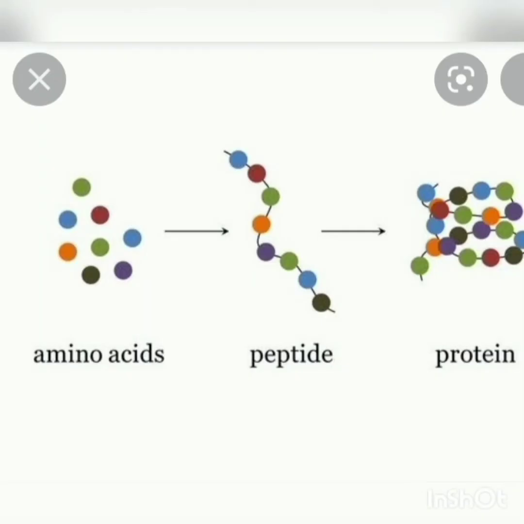As we know, amino acids are the building blocks of proteins. A protein is a chain of amino acids connected together, like a beaded necklace. The beads are amino acids connected together by a string or bond, which forms a long chain of protein.